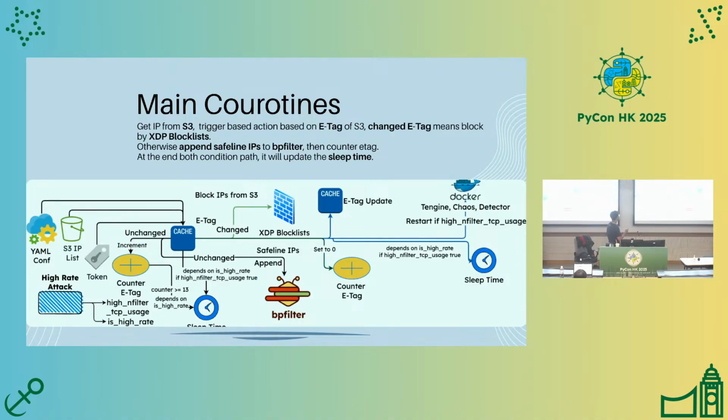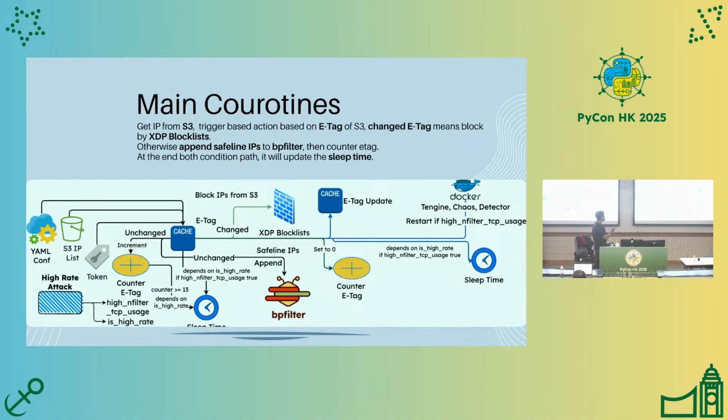And before I talk about event-based sleep time inside the asyncio, I'm comparing the ETag with the cached version of the ETag to decide the sleep time. If there is no change to the cached ETag, it will increment the counter ETag. Then we decide the sleep time depending on the is_high_grade value and the high NF filter, and is_high_grade will be collected from the high grade attack coroutine.